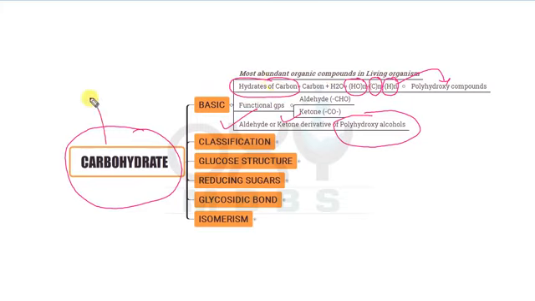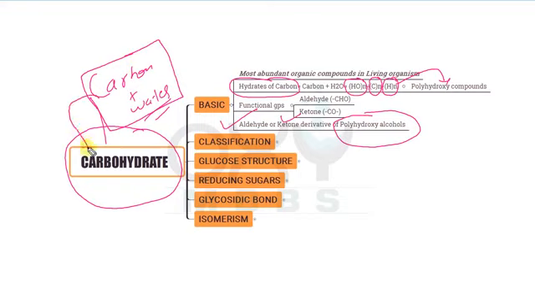And as carbon and water are very abundant in nature, the compound that will be formed from carbon and water, that is called the carbohydrate, will also be very abundant in nature as well as in the living organism. So which is the most abundant organic compound that is present in the living organism?